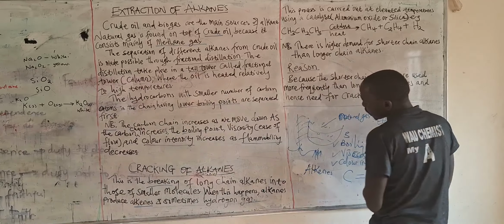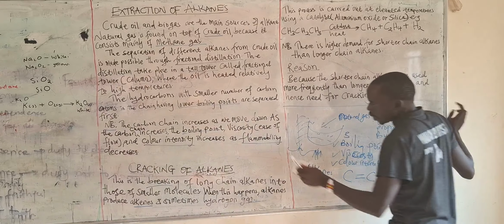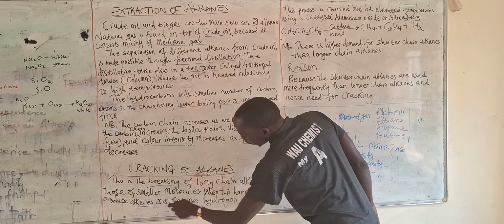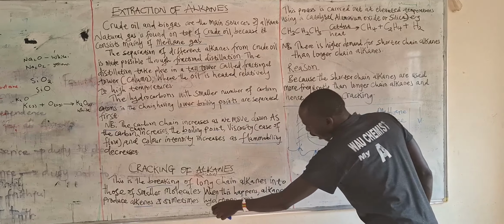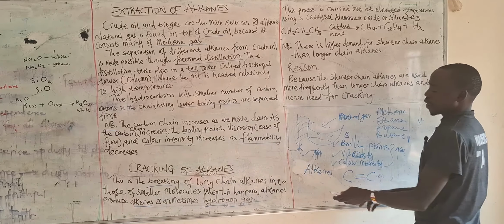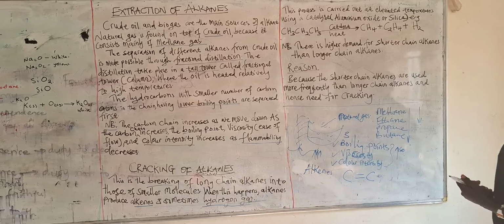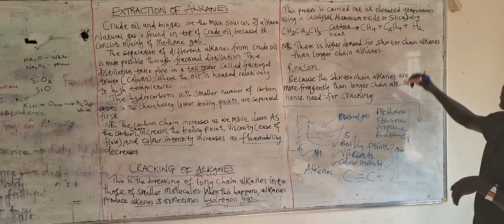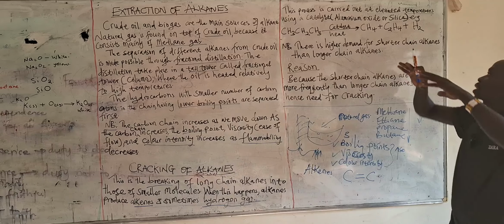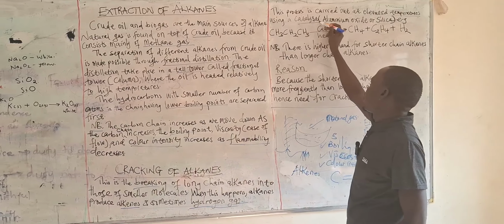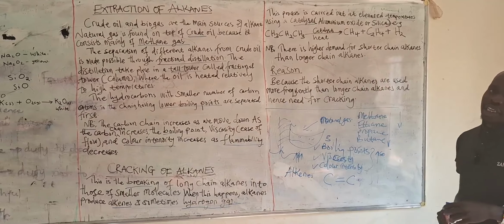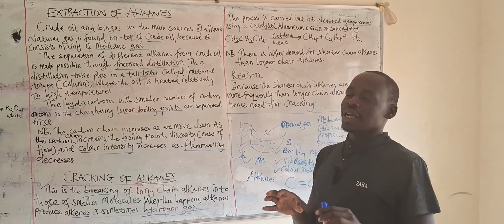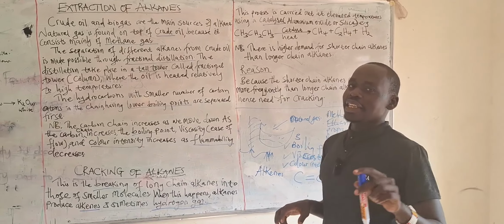So that is telling us clearly that when we break these alkanes, we shall get alkenes, and sometimes, not all the time, hydrogen gas is given out in the process. This takes place at elevated temperature. The temperature must be very high, but there is also need for a catalyst. You are told clearly in senior two that a catalyst is a substance that speeds up the rate of a chemical reaction, but it remains unchanged at the end of the reaction.